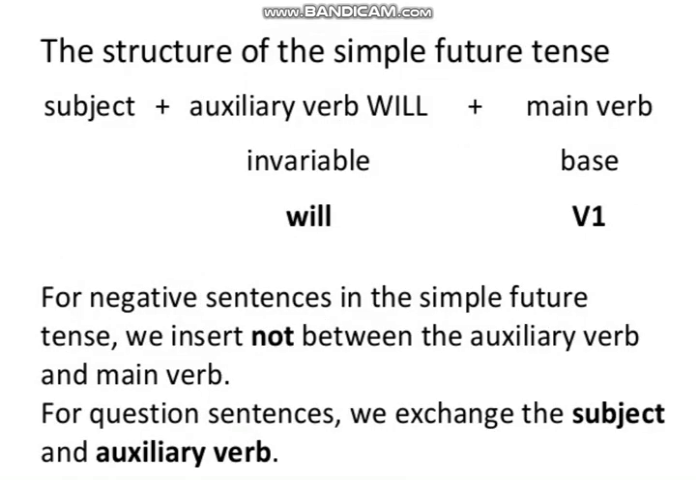The structure of the simple future tense is that it would have the subject at the start of the sentence, the common structure of each and every sentence. Then an auxiliary verb, we are having will.